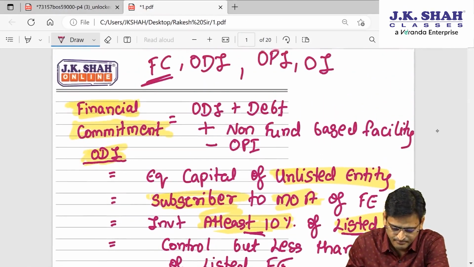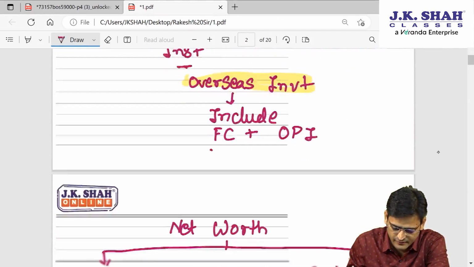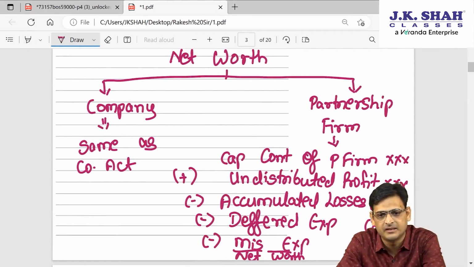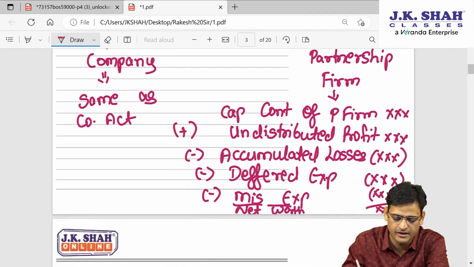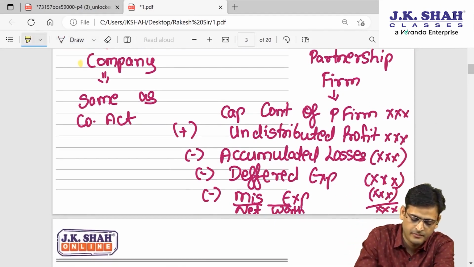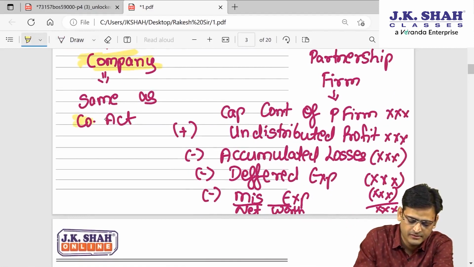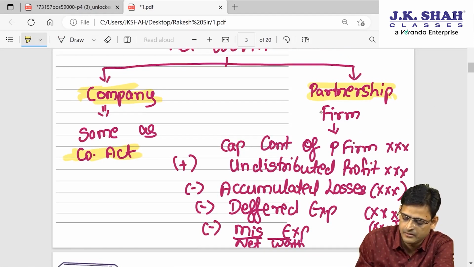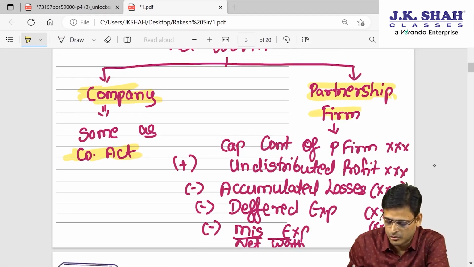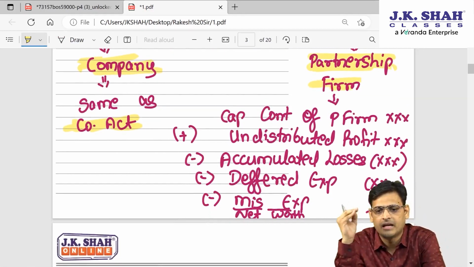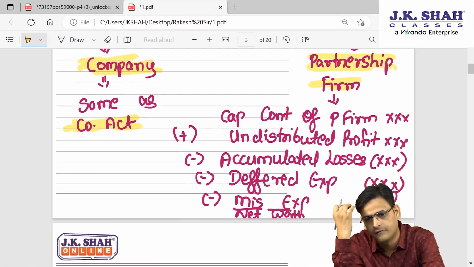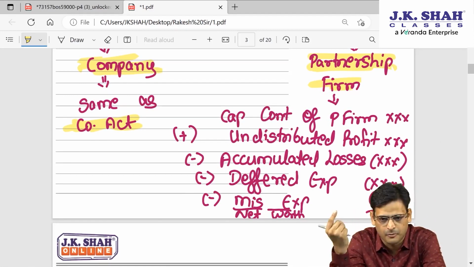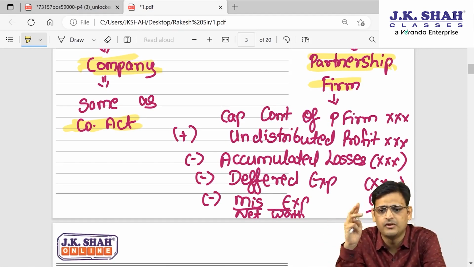See here, what is net worth? For a company, it is the same as given in the Companies Act. For a partnership firm, what will you take? You will take the capital contribution of the partnership firm and then add back undistributed profit, and from these two you will reduce three things.